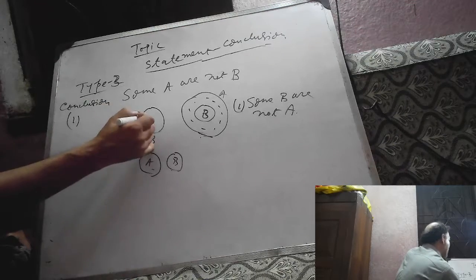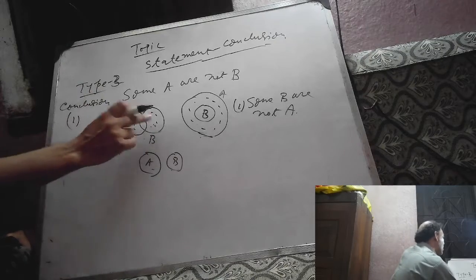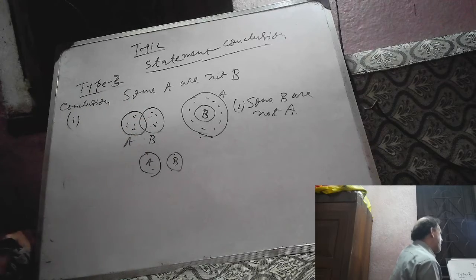From this Venn diagram, this is B but this is not A. So from this Venn diagram, we can say that some B are not A.